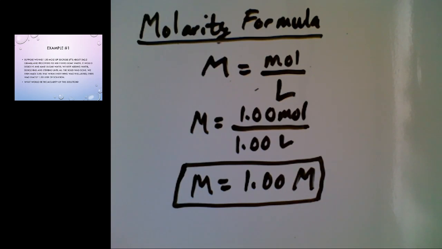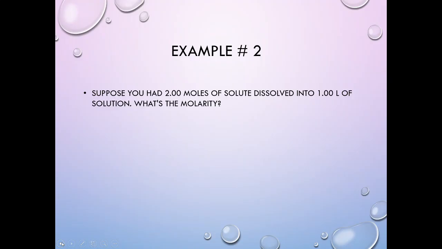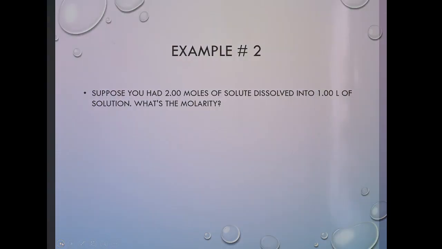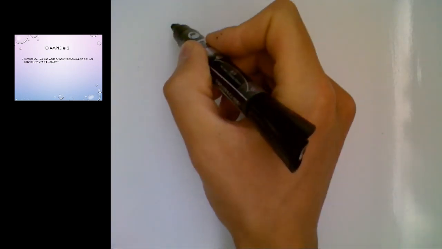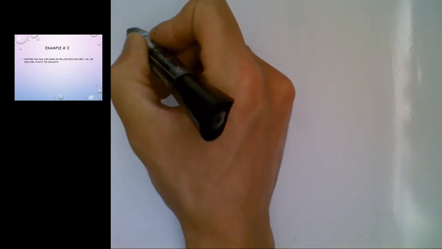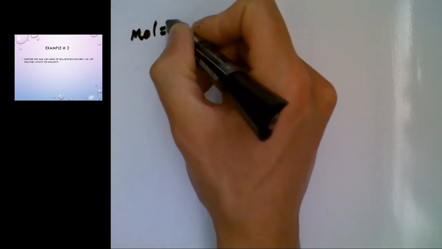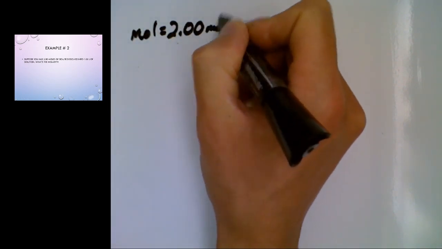So you can see that was a pretty simple example. Maybe we should try something a little bit more difficult this time. So suppose you had 2.00 moles of solute. It's dissolved in 1.00 liters of solution. What is the molarity? So from the question, we know the number of moles is 2.00.